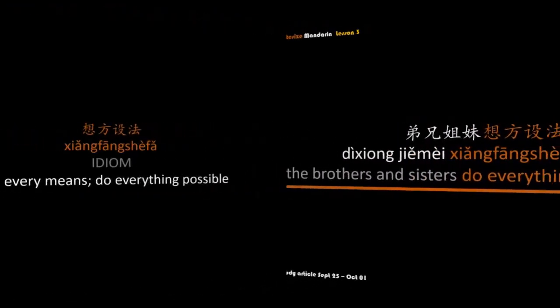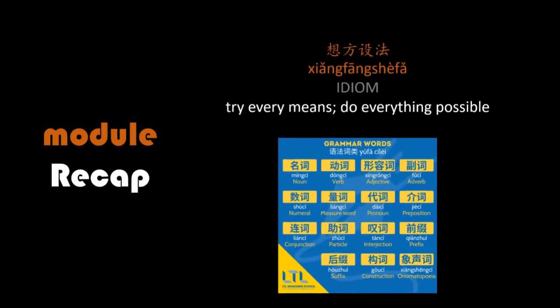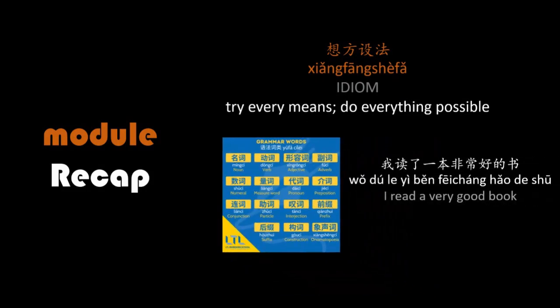So 想方设法 is an idiom meaning try every means and do everything possible. And just to really drive the point home, we don't need to be intimidated by idioms. This grid of grammar words might seem intimidating, but consider this sentence. 我读了一本非常好的书. I read a very good book. Now, to someone who's been learning Chinese for some time, this could be considered a fairly standard sentence.